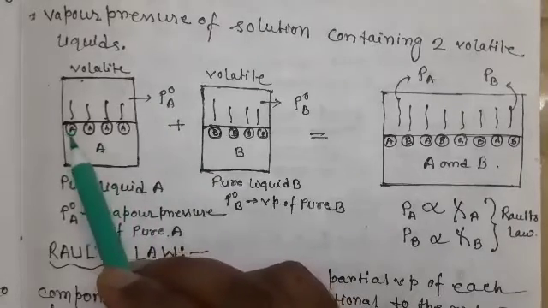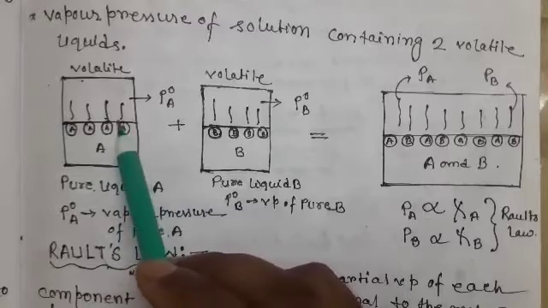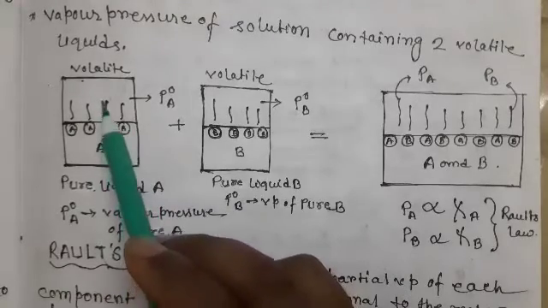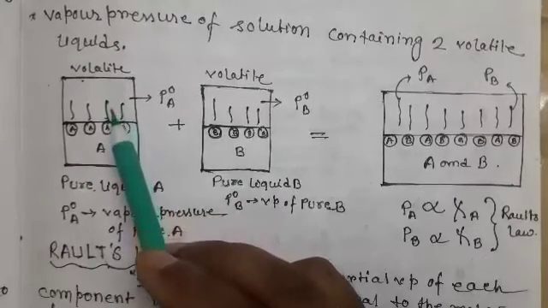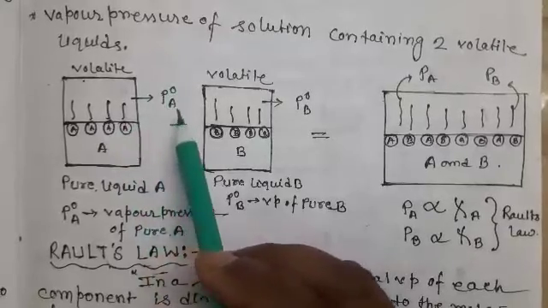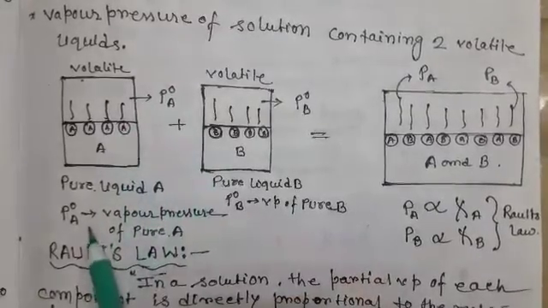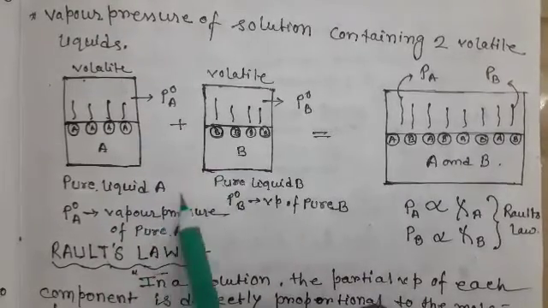The surface of the liquid contains only A molecules. Those A molecules evaporate and form a vapor. That vapor exerts a pressure on the liquid surface. That pressure is denoted by P naught A, the vapor pressure of pure liquid A.